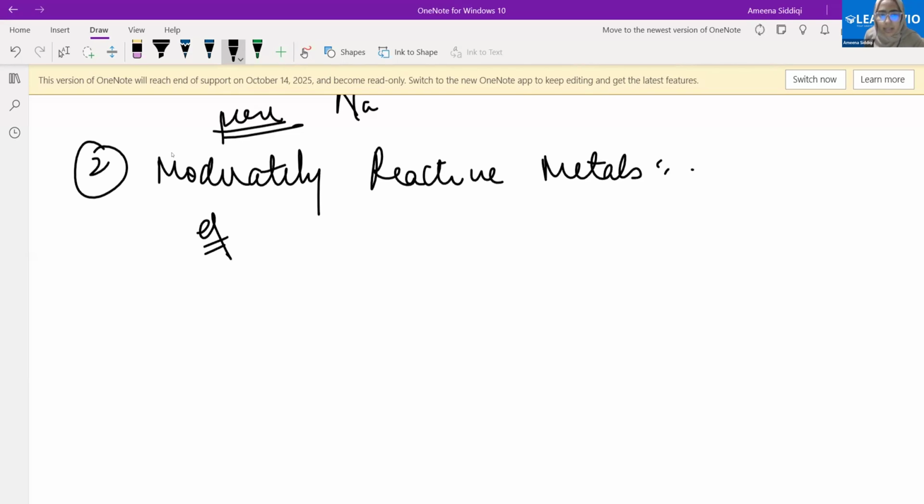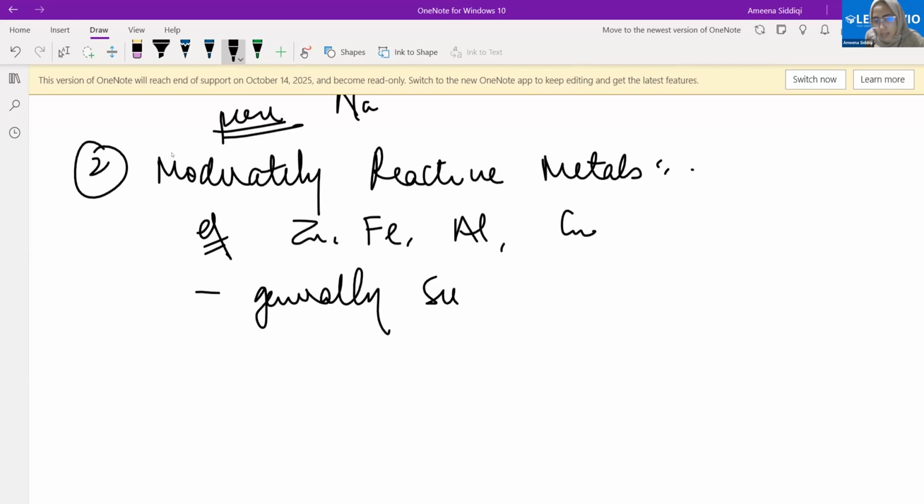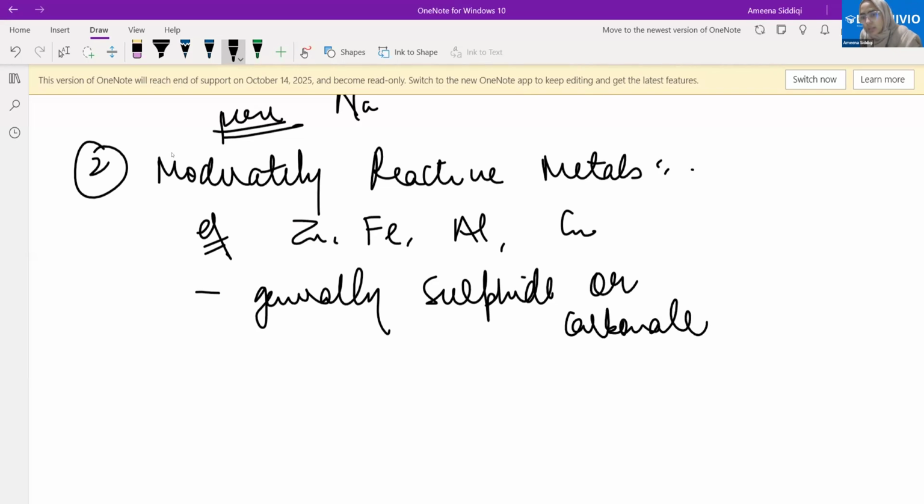Any example here? Can I take zinc? Can I take iron, aluminium, at times copper? All of these are examples of these. Generally they are found in the sulfide form or carbonate form. That is the sulfide ore or the carbonate ore. And the method is very simple.